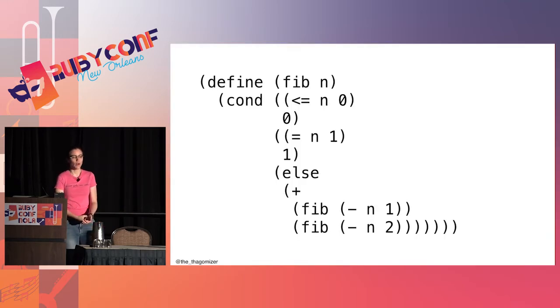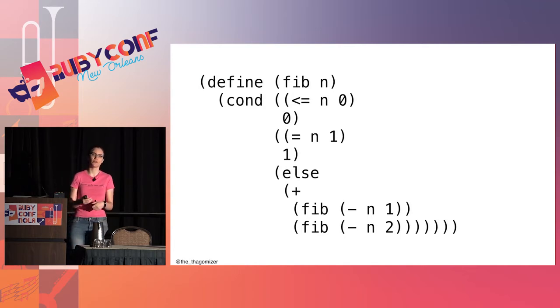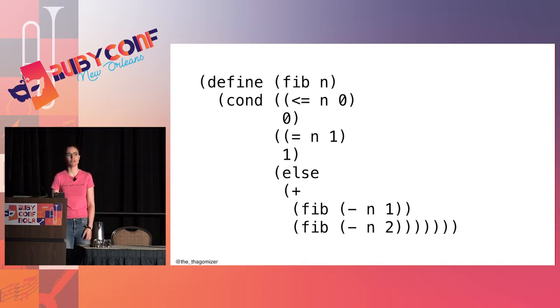Fibonacci. This will give me the nth Fibonacci number. So if n is less than or equal to 0, I return 0. If n is equal to 1, I return 1. Otherwise, I sum the n minus 1th Fibonacci number and the n minus 2th Fibonacci number. That's the definition of Fibonacci.